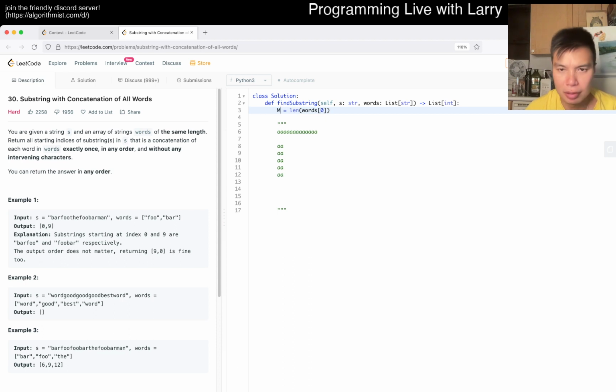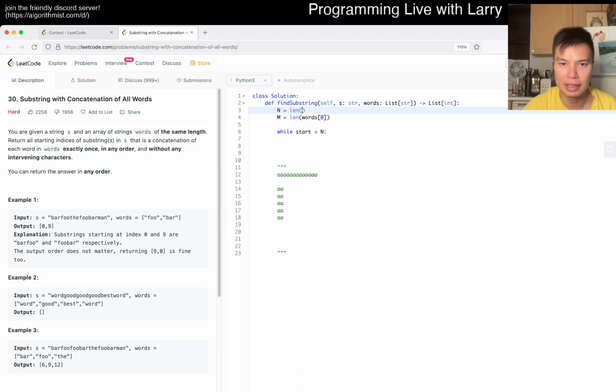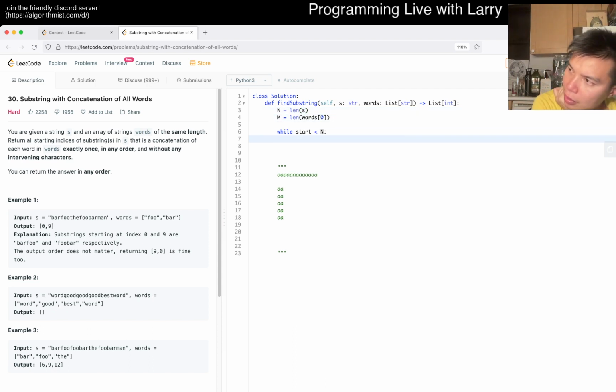Yeah, maybe I'll call it. And then maybe I can do something like, while start is less than n, and is linked with s. Yeah, I think then we can do some sliding window thing. Have to think about it, but yeah, I think we can do sliding window in this case, because now we don't have to worry about all this complexity. We can just do it a chunk at a time, because now we know all the lengths, and we just say, hey, this is the window.